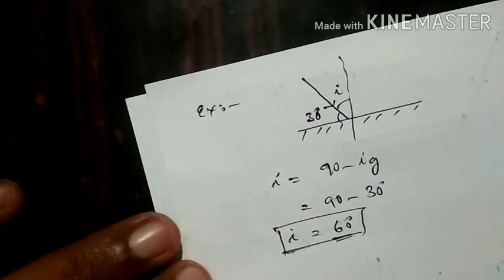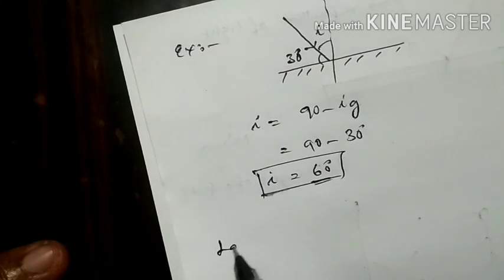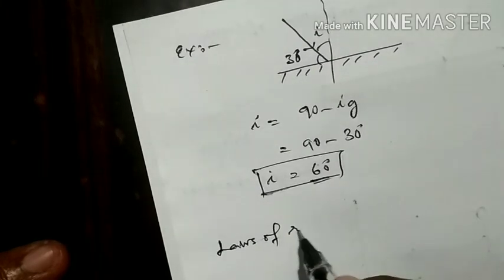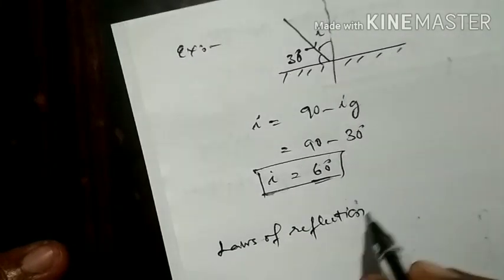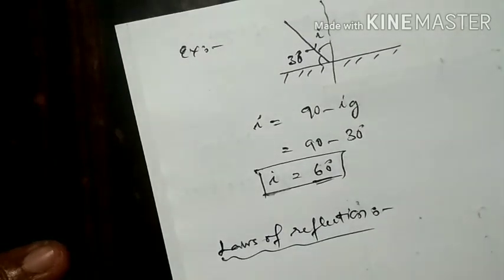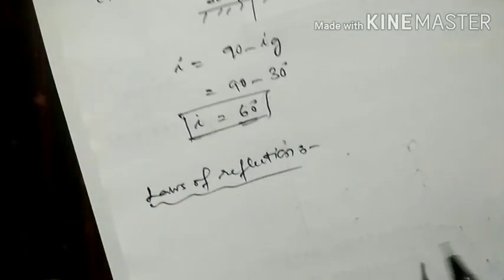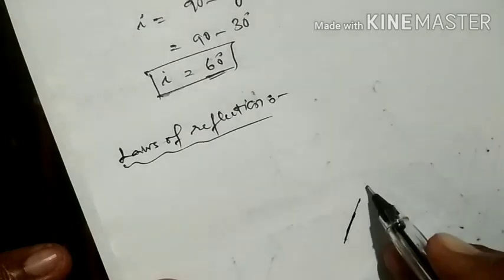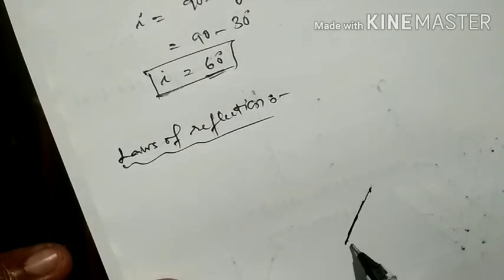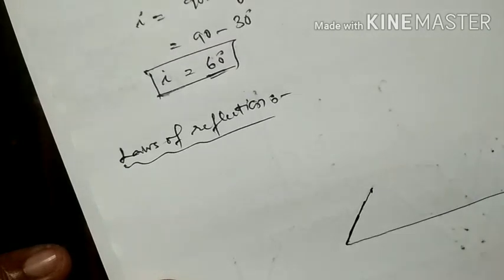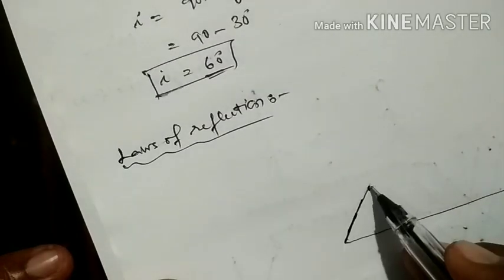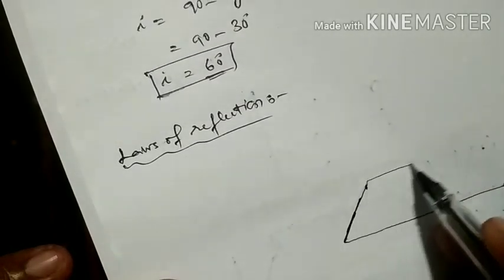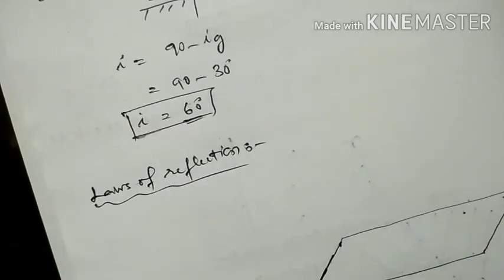So that is the first condition. Next, one more important application we have to see: laws of reflection. What are these laws of reflection? Here, when we consider laws of reflection, we consider a mirror. The mirror is not a single line. It is like a plane. A plane has length as well as breadth. So if you observe, the mirror will be like this, and this is called the plane of the mirror.